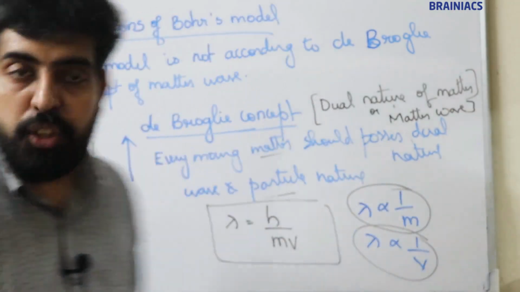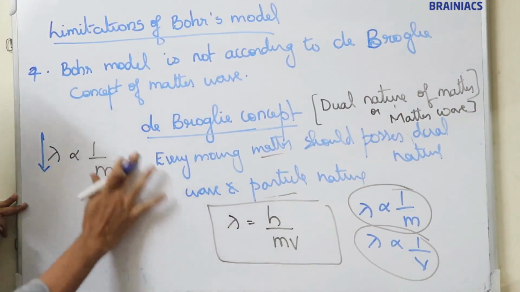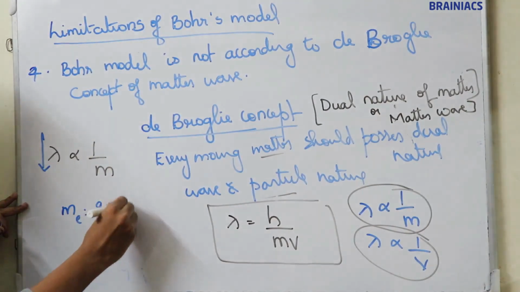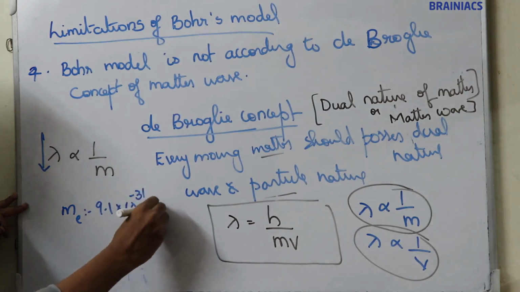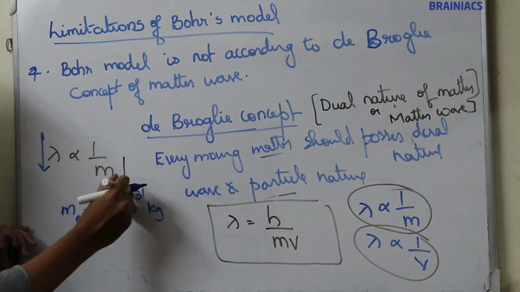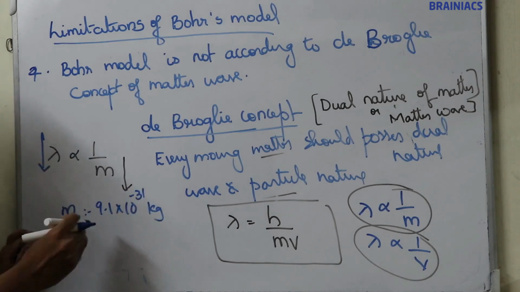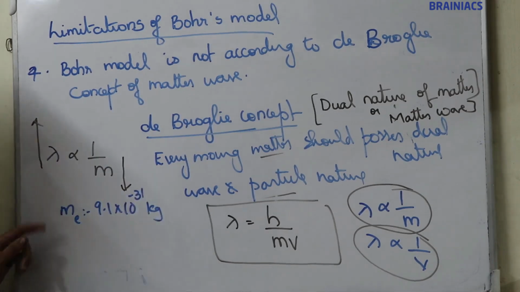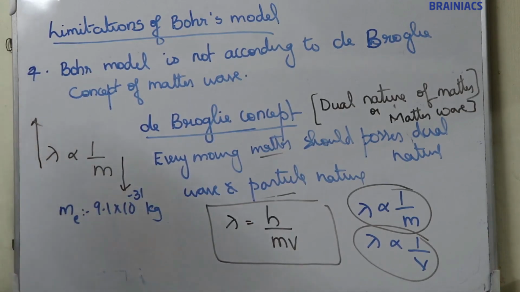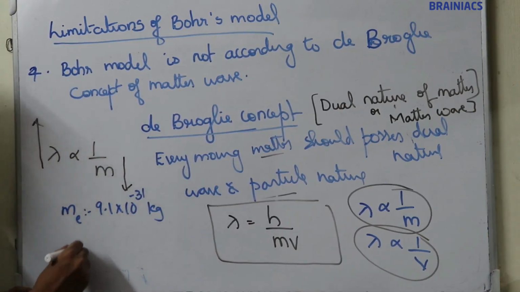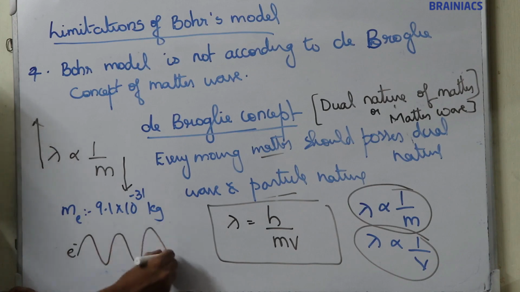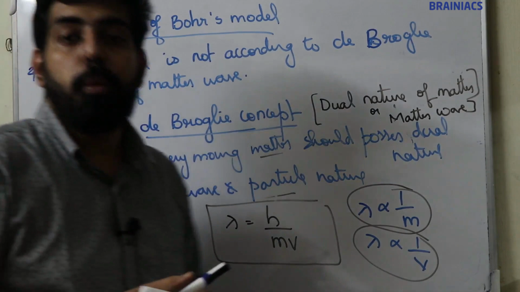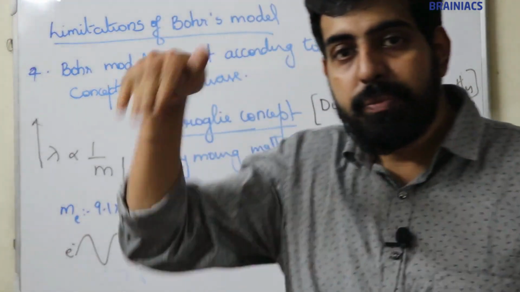But when an electron moves, what is the mass of an electron? Mass of an electron is 9.1 into 10 raised to minus 31 kg. This is a very small value. So the mass of an electron is very small, so that when an electron moves, we can observe the wave nature. This is what de Broglie is trying to tell.